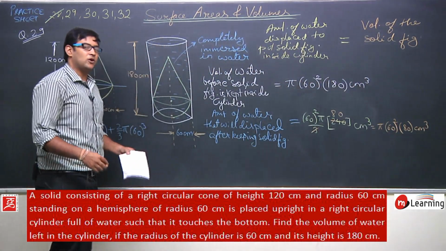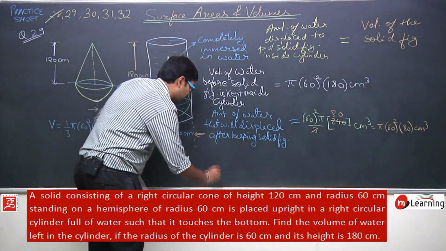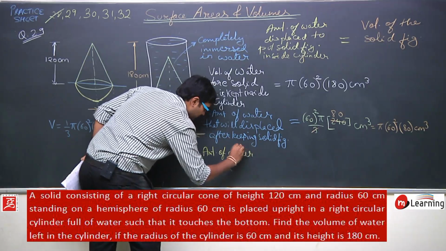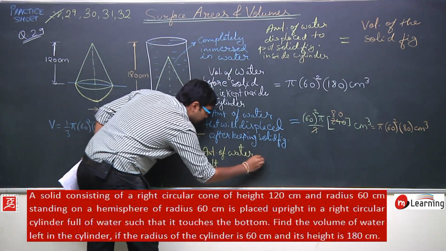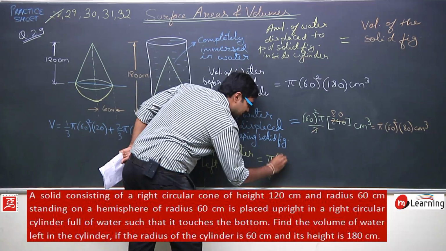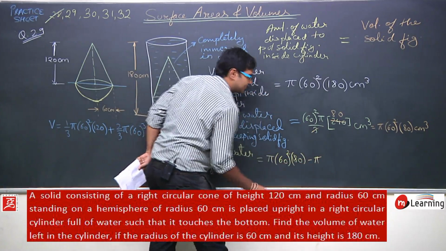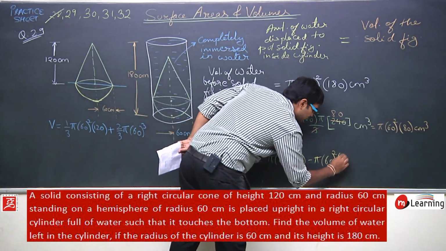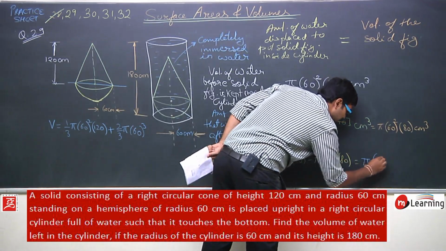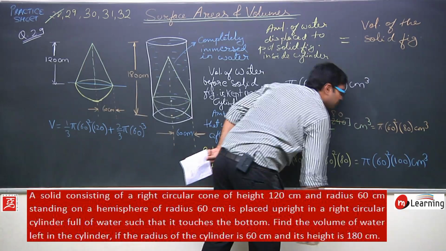So what will be the amount of water left inside the cylinder? This much was displaced, this much was the total. So the volume of water left will be equal to the initial amount minus the volume displaced. The initial amount is pi times 60 square into 180, minus the volume displaced, pi times 60 square into 80. So this will give you pi times 60 square into 100 in centimeter cube.